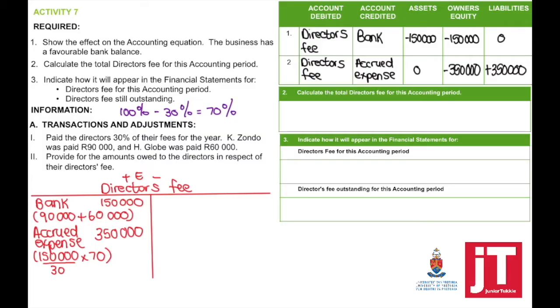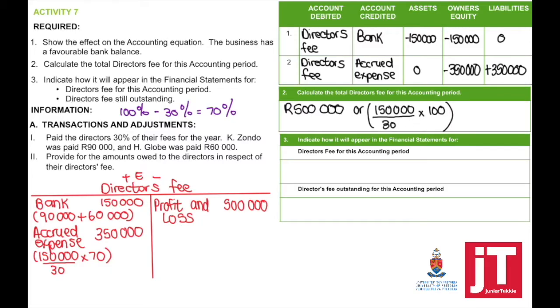To calculate the total directors' fees for this accounting period, we've got different options now. The directors' fees is closed off to the profit and loss account, which shows our expense for this accounting period. So that amounts to 500,000. So I can add the two together. Or you could have said 150,000 divided by 30 times 100. I want the full directors' fees amount.